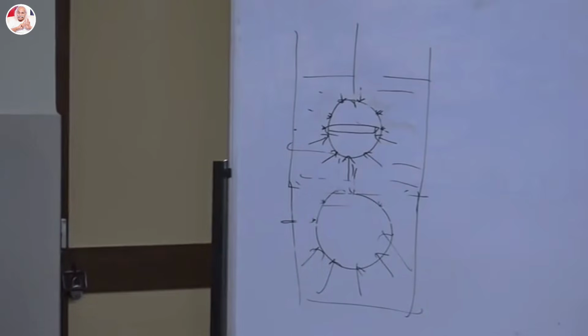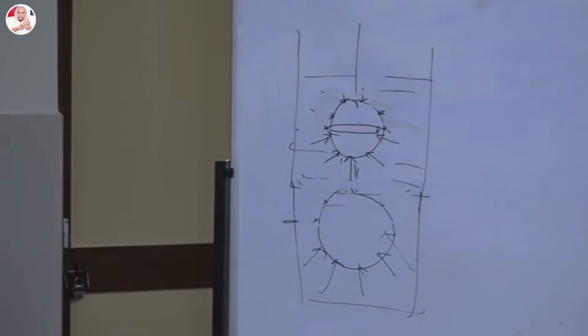If you take the whole sphere, on the upper hemisphere the resultant force is downward, which increased as I went from A to B. On the lower hemisphere, I also had a vertically upward force which has increased by the same amount, and therefore the net force by the water on this sphere has not changed as I go from A to B. That's equal to the buoyancy force, the weight of the displaced liquid. The net doesn't change, but the upper hemisphere increased, and the lower hemisphere increased.